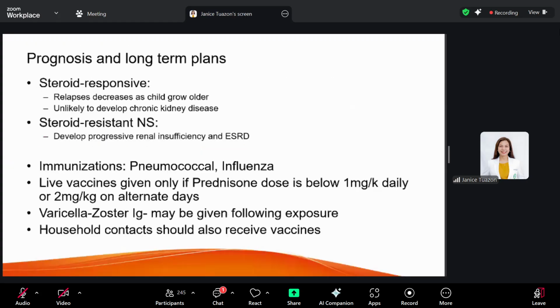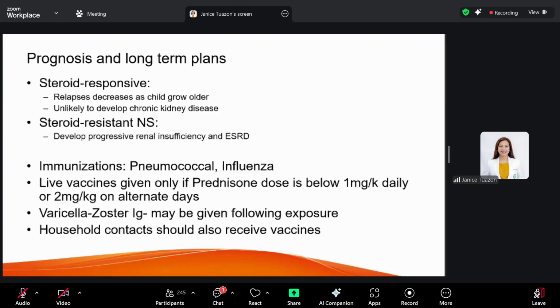Okay. Now, again, I've already mentioned that for steroid responsive patients, relapses decrease as the child grows older, and they are unlikely to develop CKD. But steroid resistant patients are the ones who develop progressive renal insufficiency and eventually end-stage renal disease, or chronic kidney disease, stage 5.